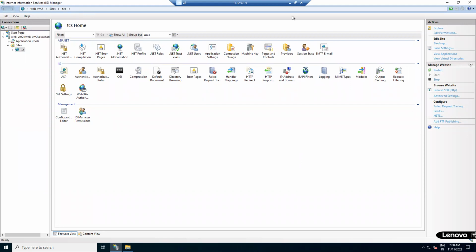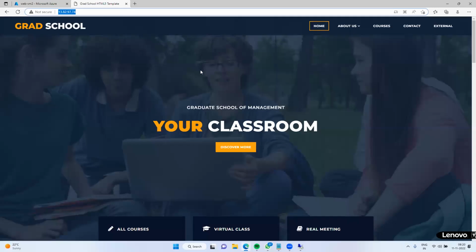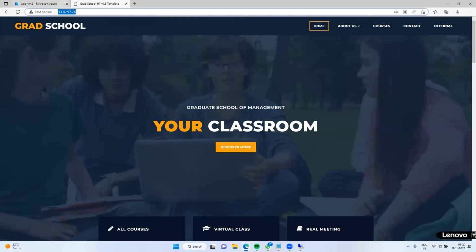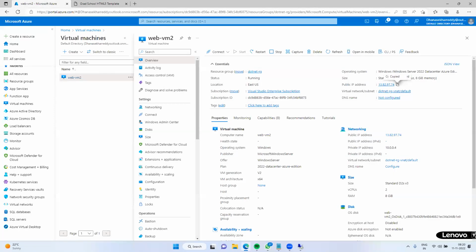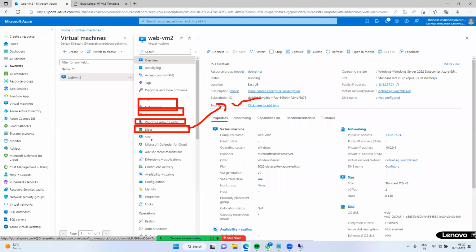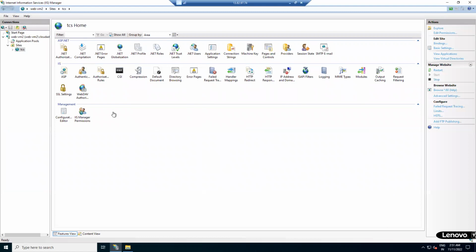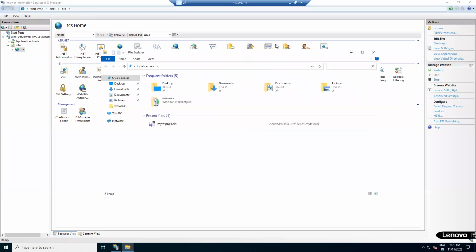After that is completed, here we have n number of features in the blade. For example, the networking part, how to connect it, admin center, disks, how to add a custom disk. If you observe, how many disks are there? Go to File Explorer, This PC. At present, we have only one disk.